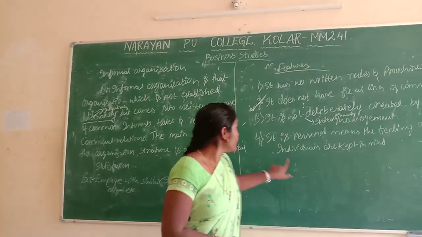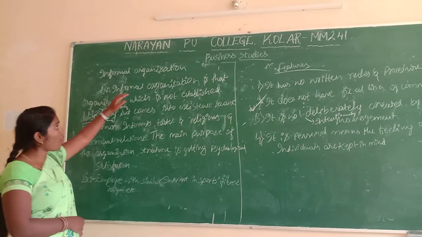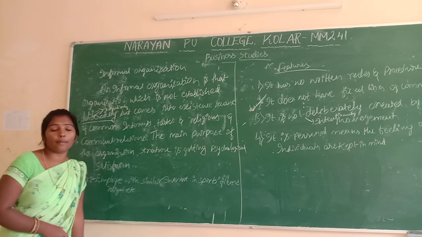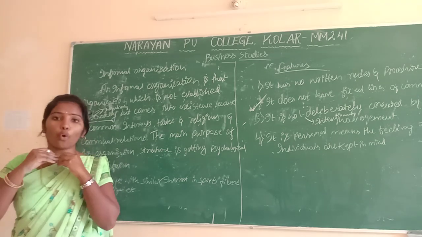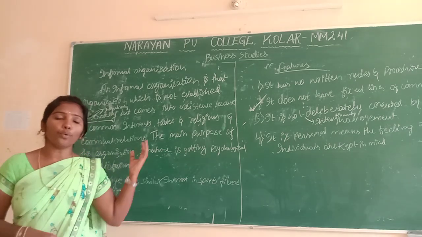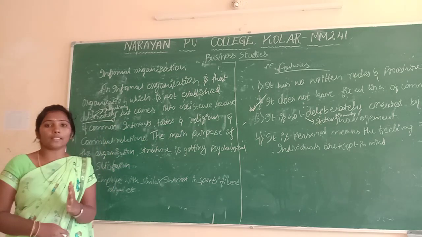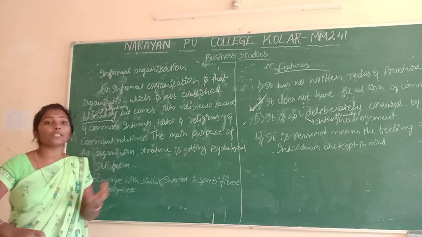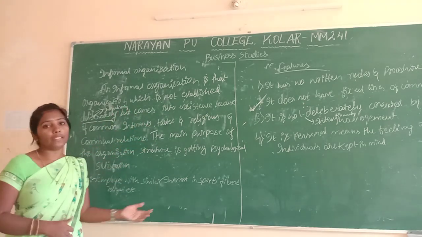Once again, I am repeating: an informal organization is an organization which is not established deliberately. They don't have any intention of establishing the organization, but based on interest, taste, and common relations, they establish the organization here, like films and sports.